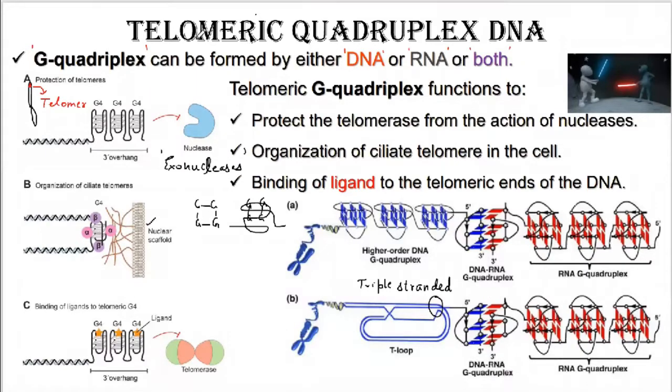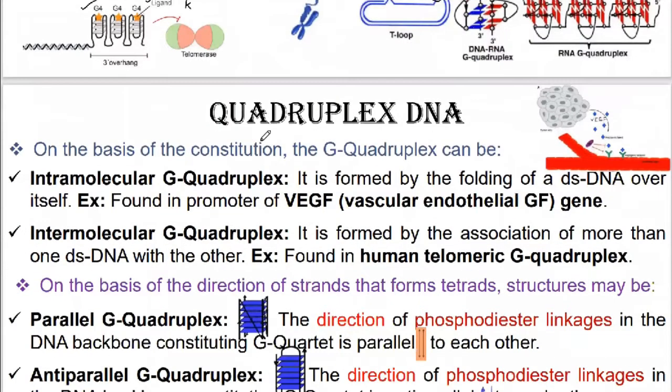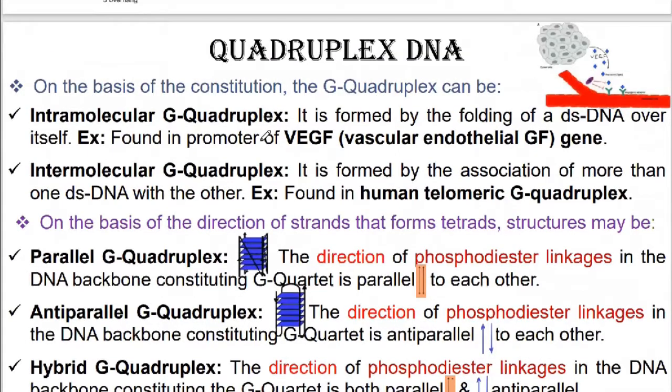So actually, in the case of telomeric quadriplex, the telomeric quadriplex is made up of both DNA and RNA in close association with each other so as to stabilize the structure of the telomeric molecule. टीलोमियर के अंदर डीएनए और आरएनए दोनों ही क्वाड्रिप्लेक्स स्ट्रक्चर बनाते हैं और दोनों आपस में एसोसिएटेड होकर रखते हैं so that the structure of the telomere can be stabilized. Please listen here. Now moving forward, then you look at the quadriplex structure of DNA.